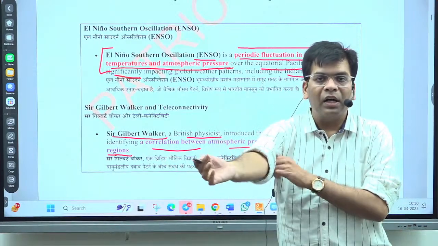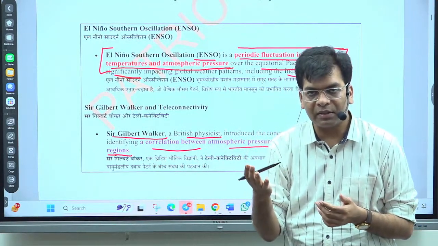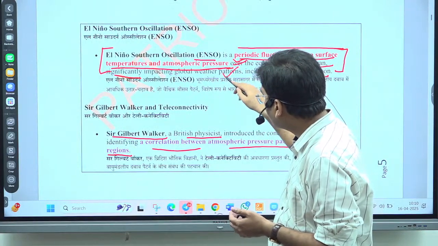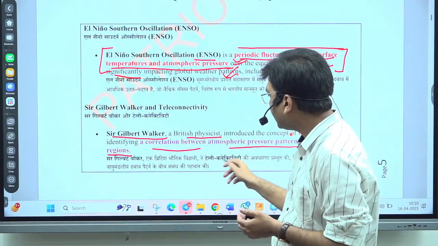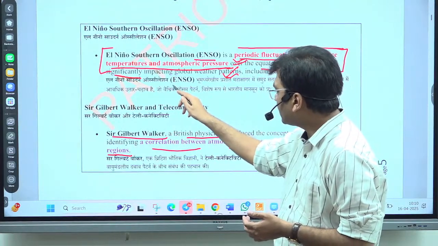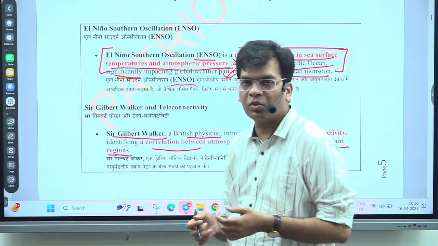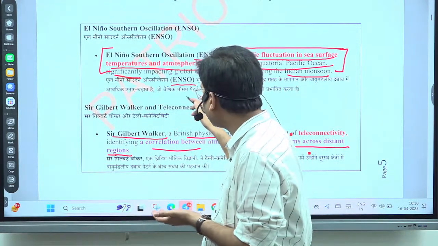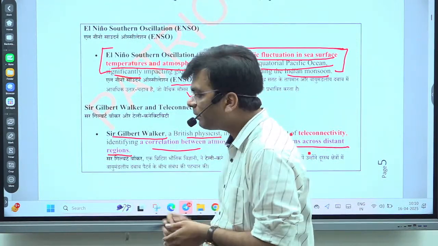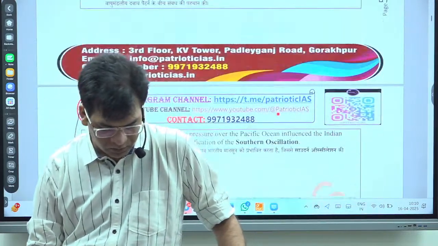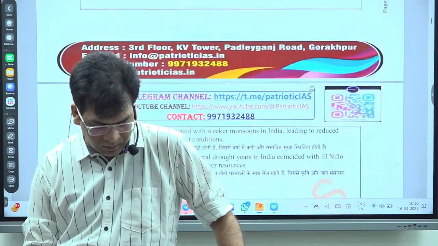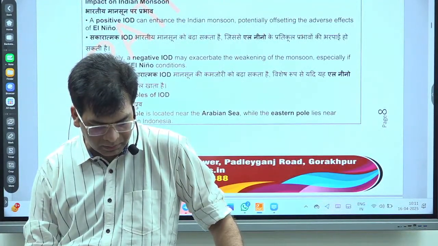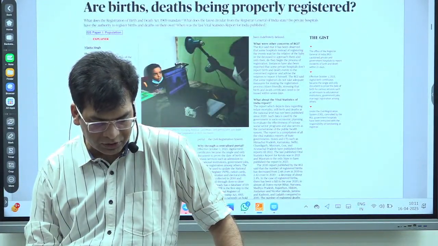So the same El Nino condition is created when there is a change in the circulation pattern, which is known as the Walker circulation. And if there is a change due to this fluctuating pattern, this is known as ENSO, El Nino Southern Oscillation. Both exist at the same time. So please remember all these things. How this impacts our Indian monsoon has already been discussed.